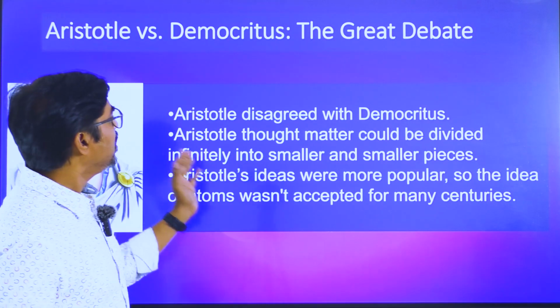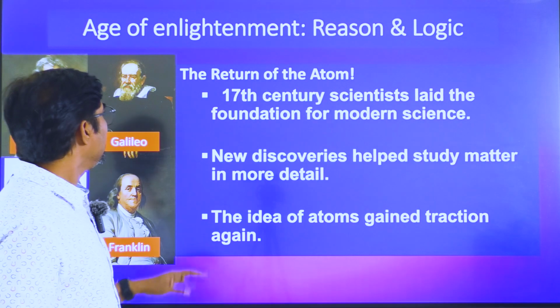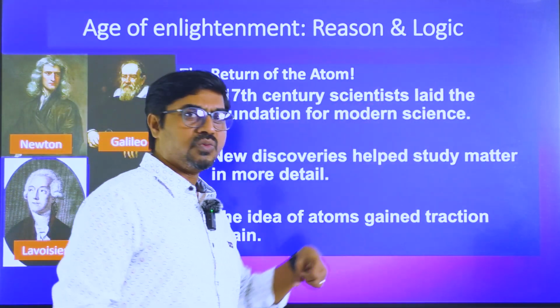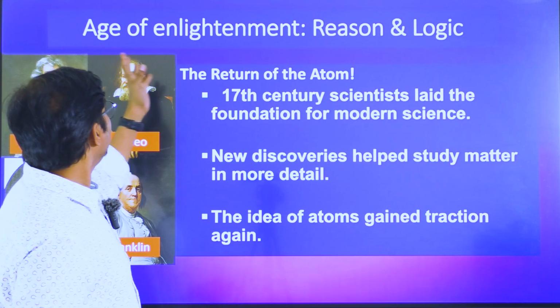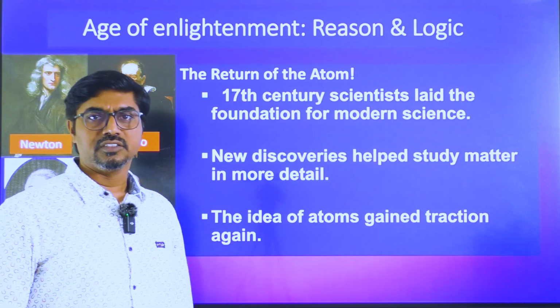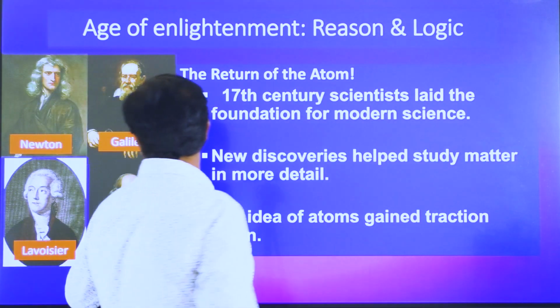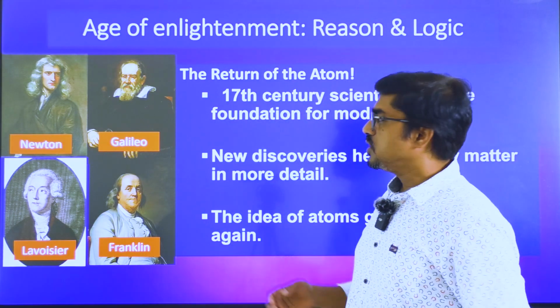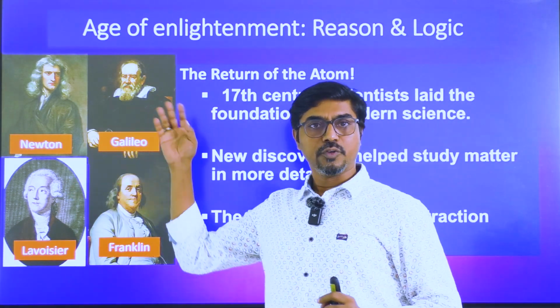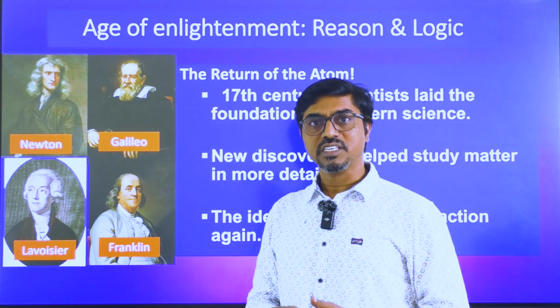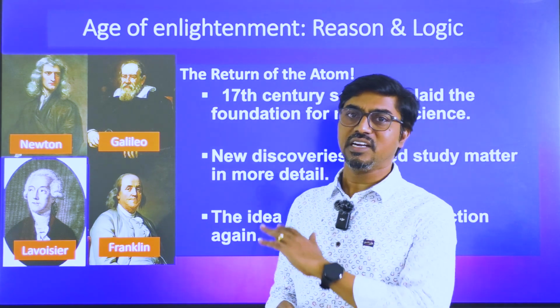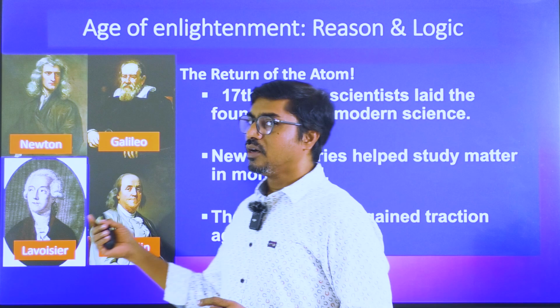For so many decades, it went on like this until the 17th century, where there was this rise of logic and reasoning, which we call the Age of Enlightenment. That's where many scientists came, like, for example, Newton. He was very famous for many other things like optics, gravitation and Newton's laws of motion. But he was also famous, at least secretly, for doing a lot of work on alchemy.